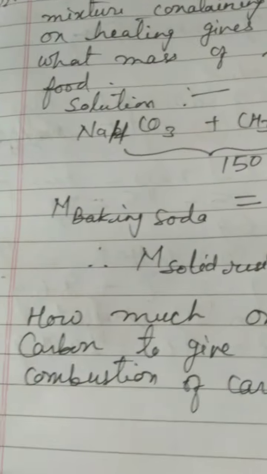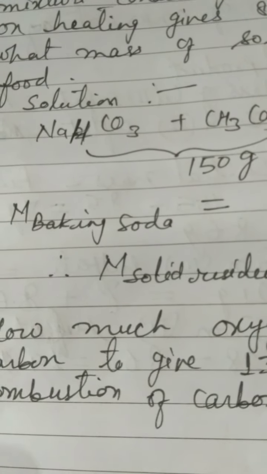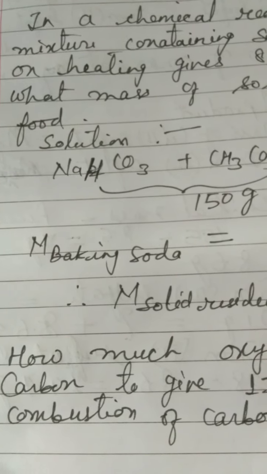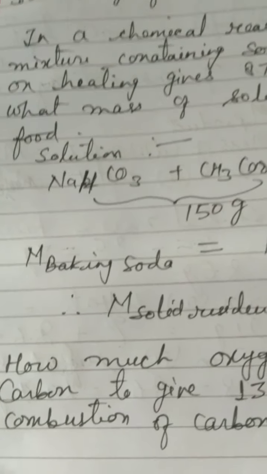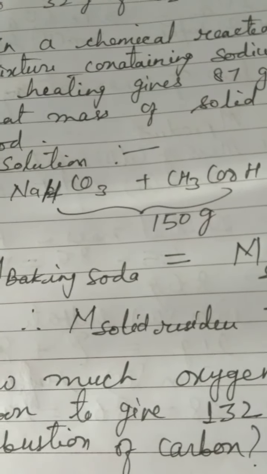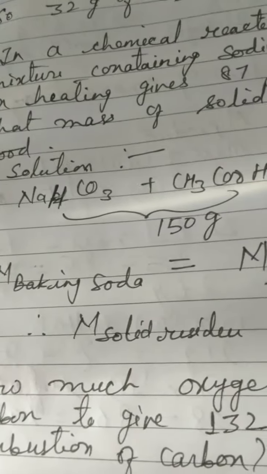Children, this is a question based upon the neutralization reaction. You must be remembering that a type of chemical reaction is called neutralization, and I have already told you that the law of conservation of mass is verified in every kind of chemical reaction, be it decomposition, displacement, neutralization, whatever. So the first step we will follow is to write the chemical reaction.